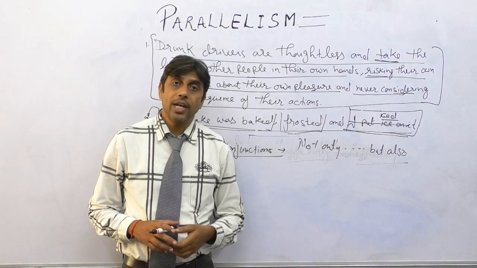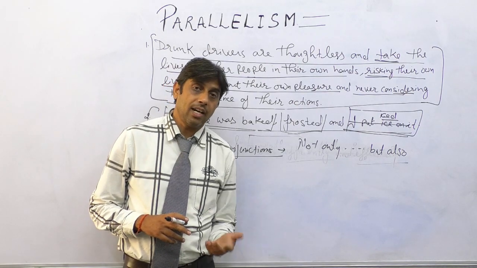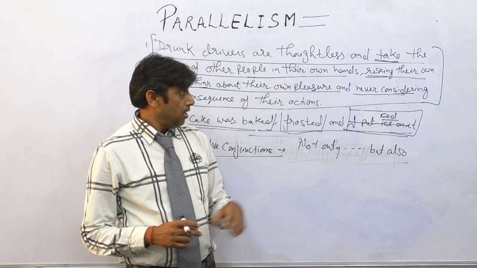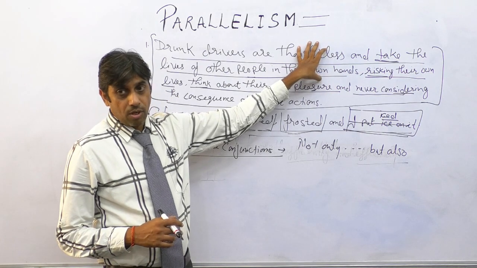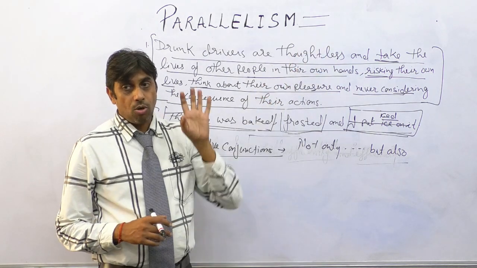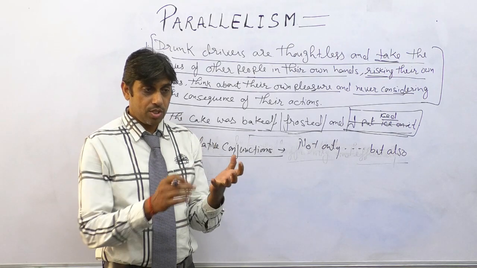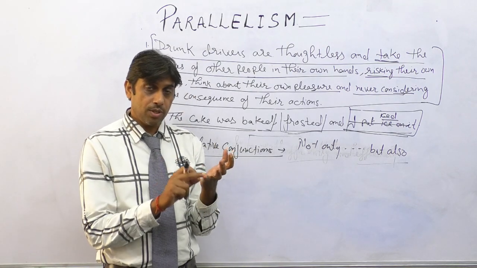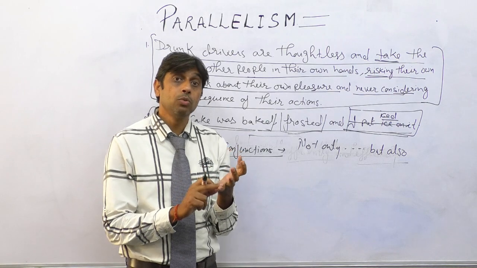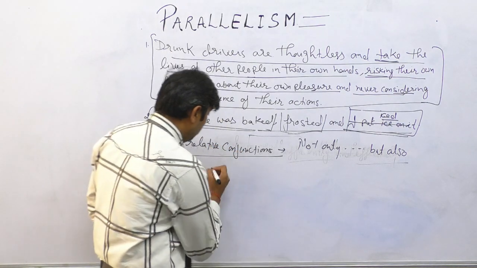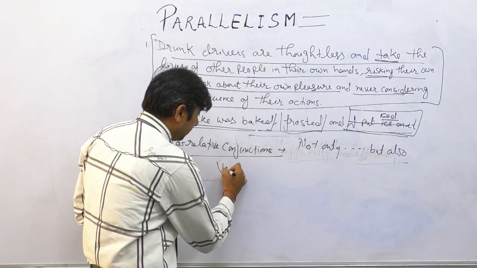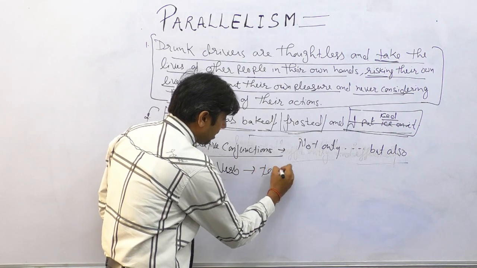Now, how to avoid parallel errors? Whenever we are writing different clauses, please make sure that all the clauses and all the phrases are written with the same structure, either noun to noun parallelism, adjective to adjective, adverb to adverb, verb to verb parallelism. And that verb to verb parallelism is tenses parallelism.